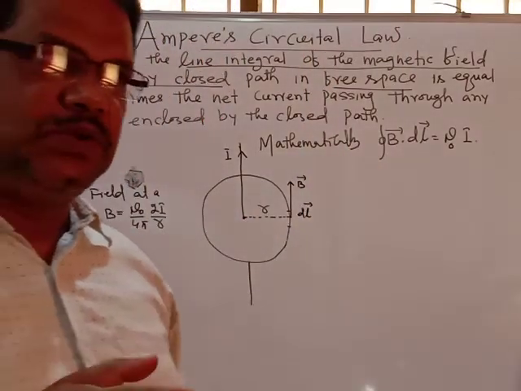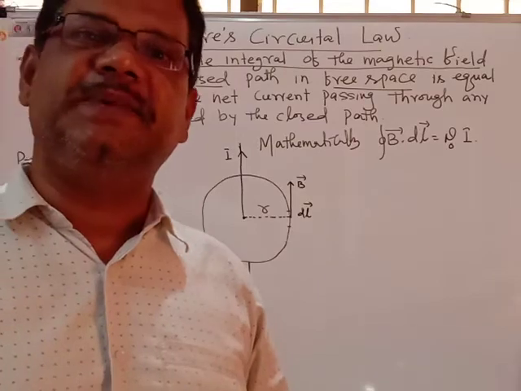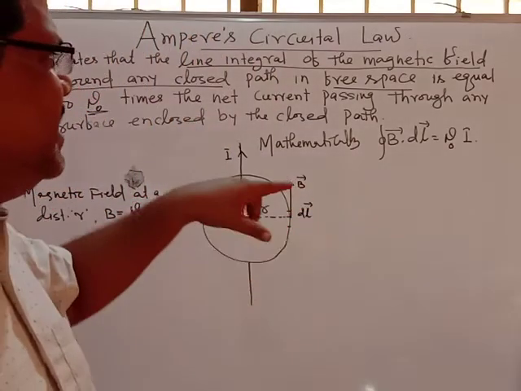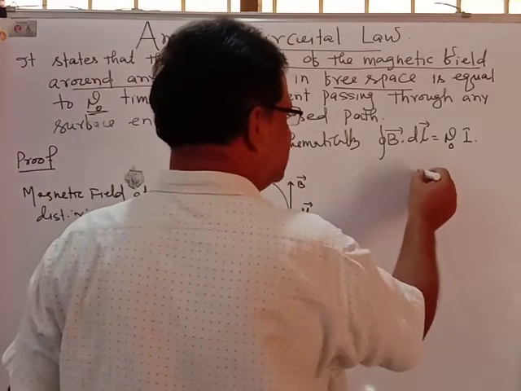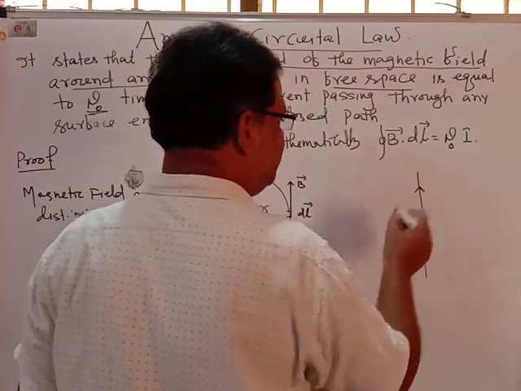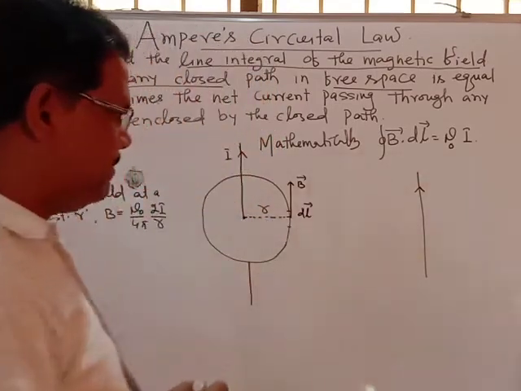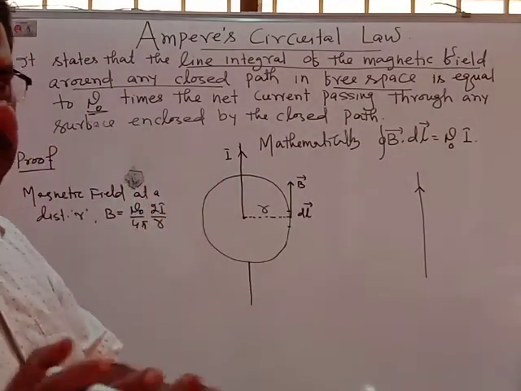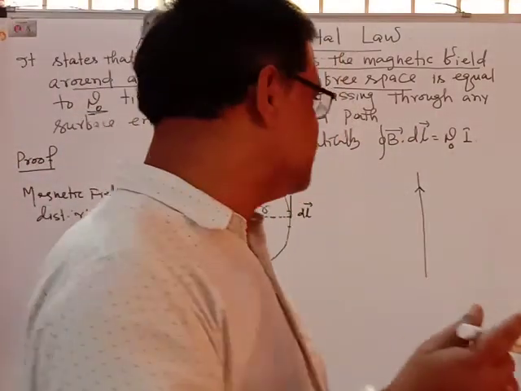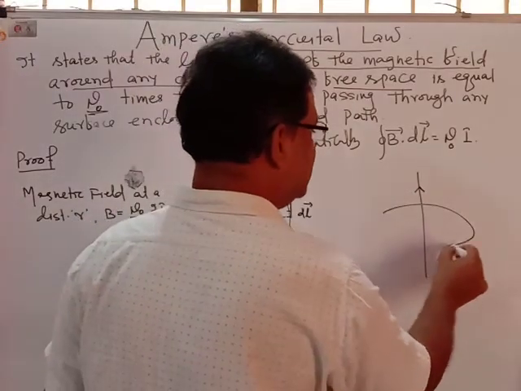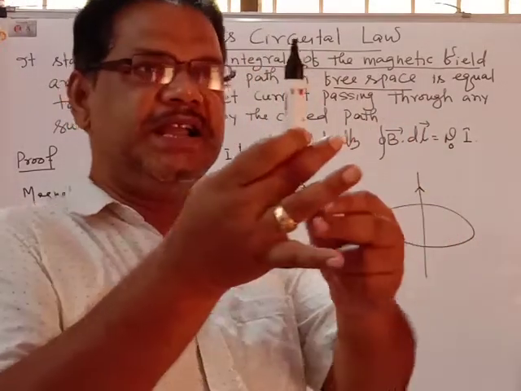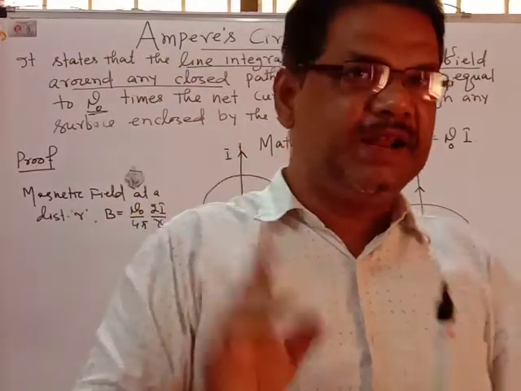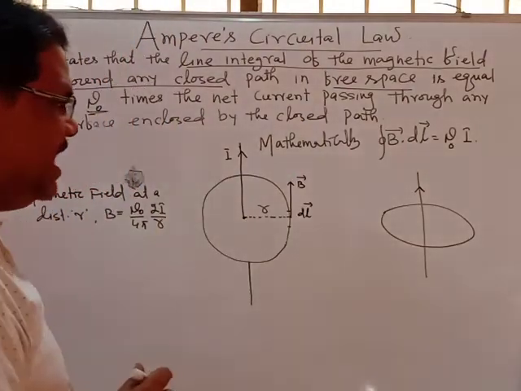If the current is passing through any type of surface, if you talk about the solenoid, wherever the current is passing through, suppose the current is passing through this current carrying conductor, and you enclose this current carrying conductor by a closed path. Suppose I am closing the path. This is the current carrying conductor and it is enclosed by a path. This is the closed path. If it is enclosed by the closed path, along the line,